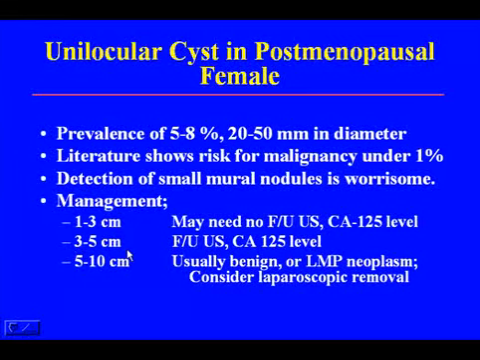If they're 1 to 3 centimeters, they do not need any follow-up. You may want to do a CA125 level. If they're between 3 to 5 centimeters, you may follow them. Nobody knows exactly when you should do a follow-up ultrasound, probably in a year. You may also want to do a CA125 level in these patients. If they're between 5 and 10 centimeters in diameter, they're usually still benign. They may be associated with a low malignant neoplasm. You may want to consider laparoscopic removal if the patient is clinically stable.